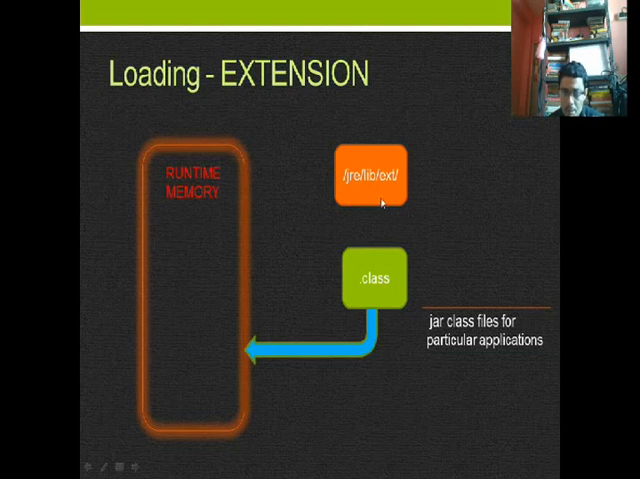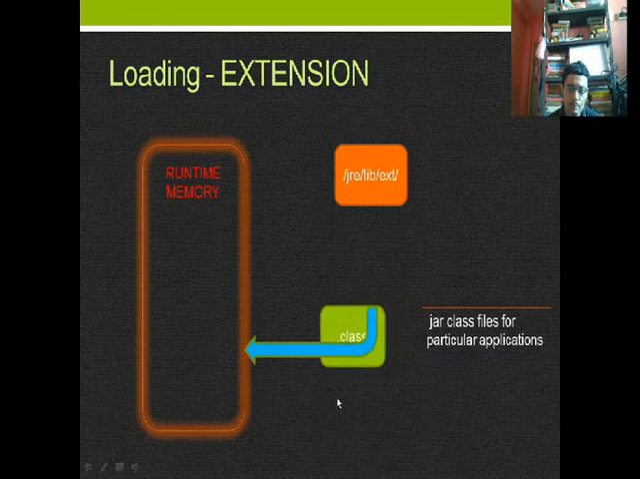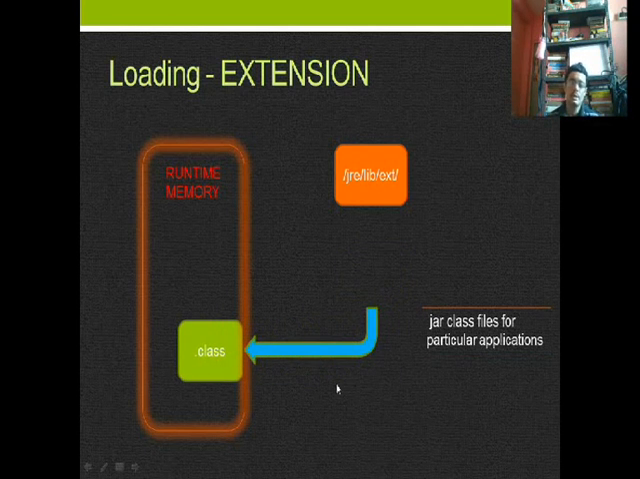The required specific .class file takes from the folder to bring it to the runtime memory. Jar class files from a particular application to runtime memory. This work is the extension loading.